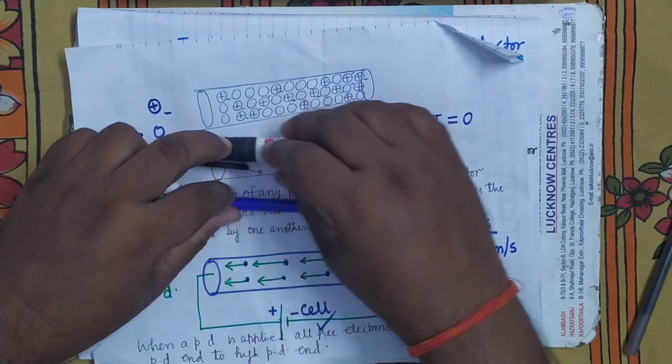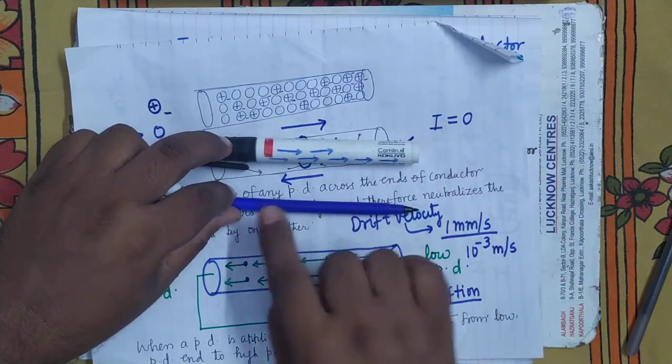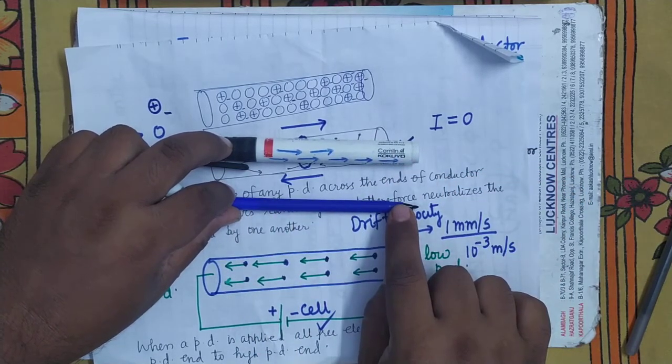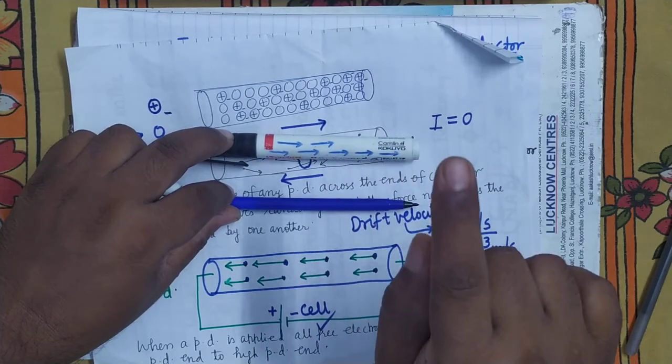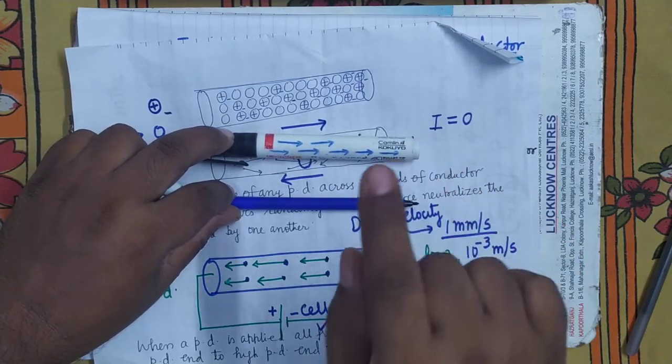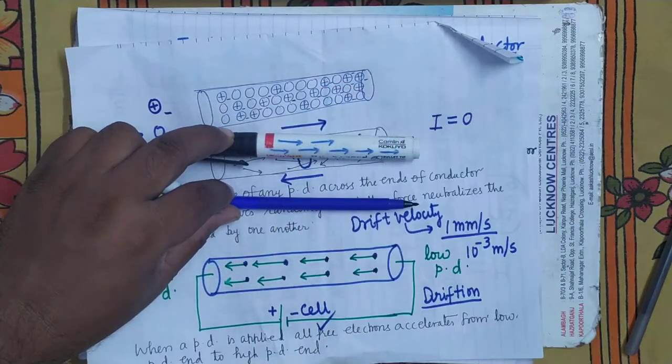Since its surface area is more, more electrons can flow here and fewer electrons can flow here. Because it has a greater cross sectional area, its surface area is more. So here at a time more electrons can flow.